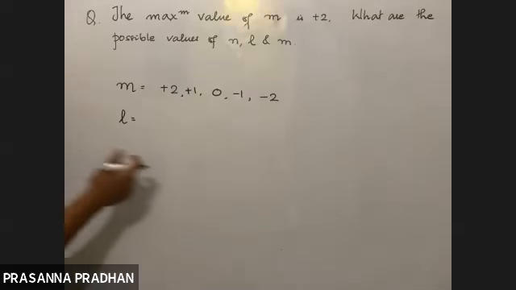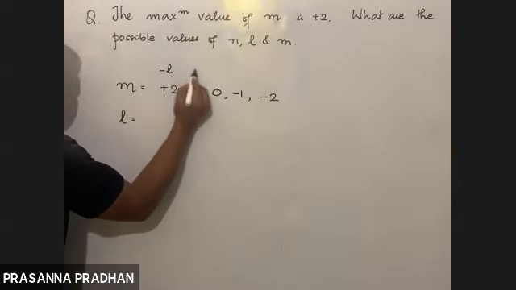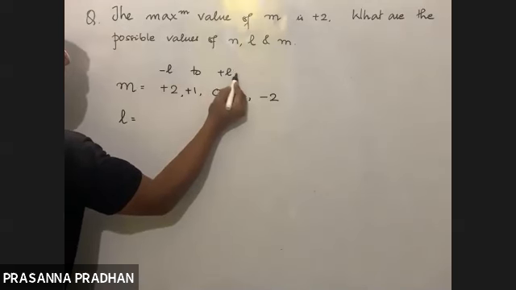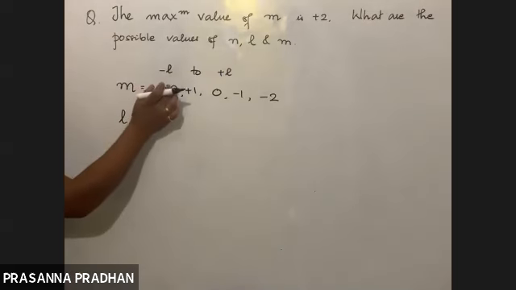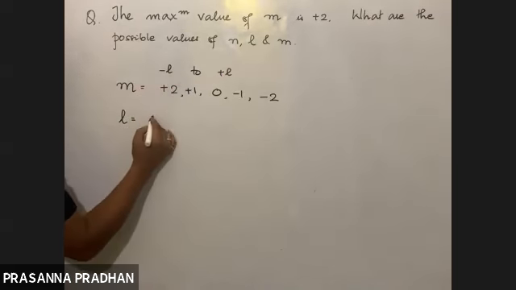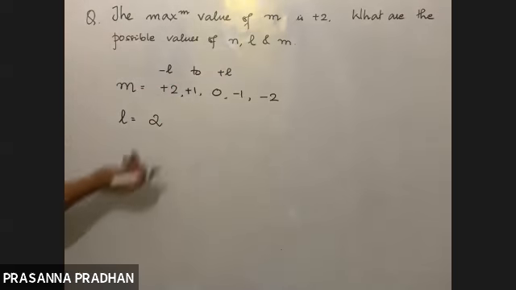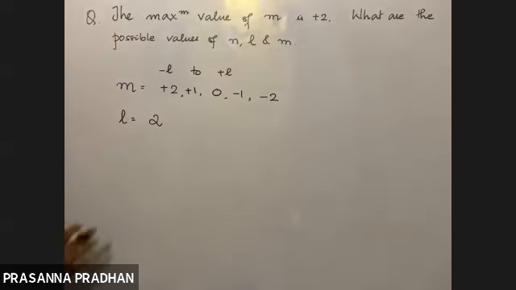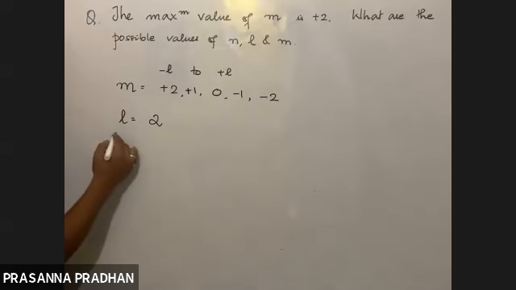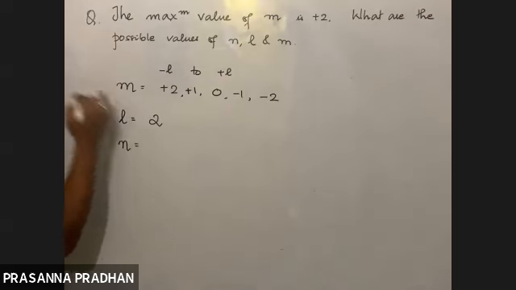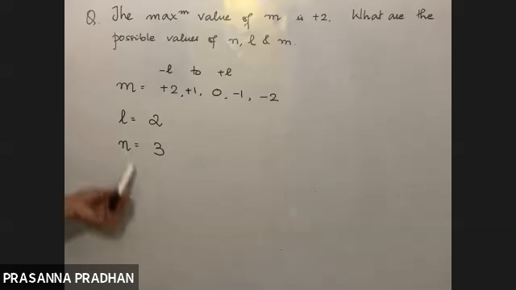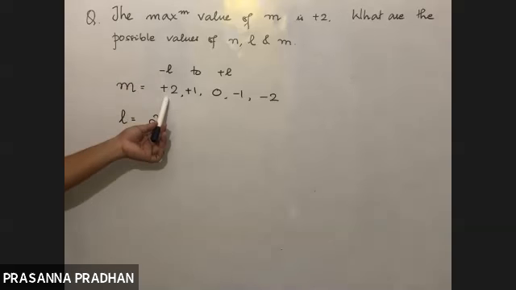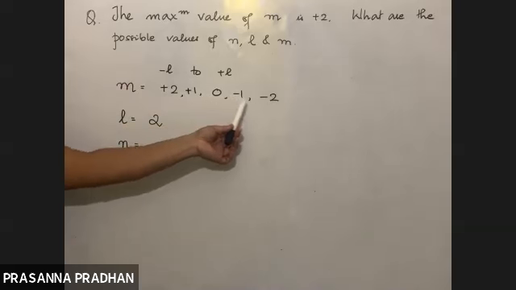M ranges from -L to +L including 0. The maximum value of M is +2 means L ka value tumhara 2 hai. That is why it is ranging from +2 to -2 including 0. And if the value of L is 2, what is the value of N? N is 3. Got it? The maximum value of M is +2, the other values are +1, 0, -1, -2.